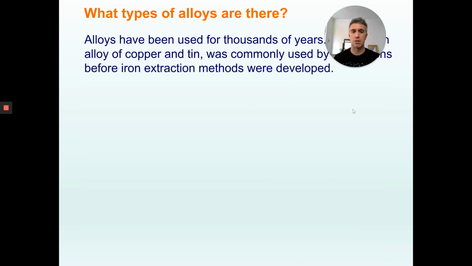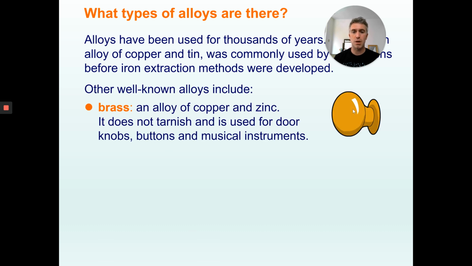Here are some examples of alloys. Brass is an alloy of copper and zinc. It doesn't tarnish. What does tarnish mean? It means when it gets to air, it can rust or change color. Copper often goes green. Zinc can go a bit dark. So if you mix the two together, it doesn't. And so you get things like brass used for musical instruments, so they don't rust with air and water. They keep their nice shininess.